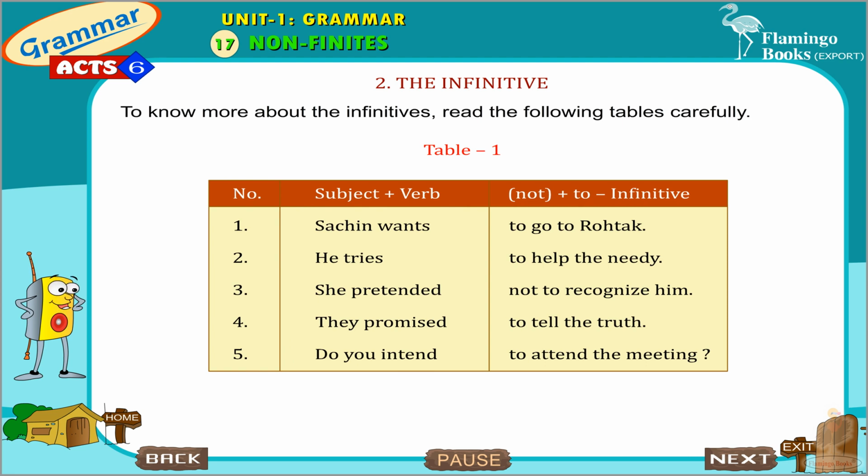To know more about the infinitives, read the following tables carefully. Table 1: Subject plus verb plus (not plus) to-infinitive. Sachin wants to go to Rohtak. He tries to help the needy. She pretended not to recognize him. They promised to tell the truth. Do you intend to attend the meeting?